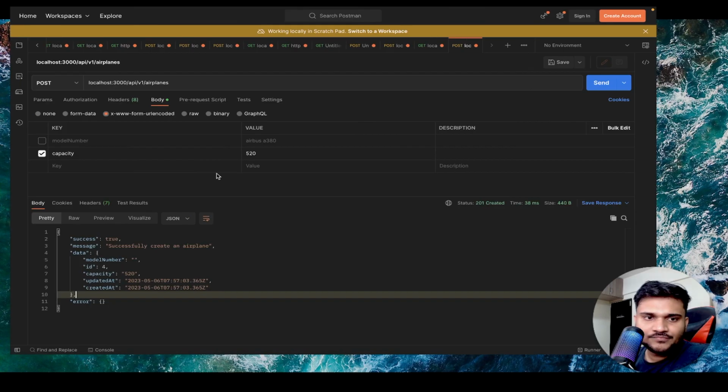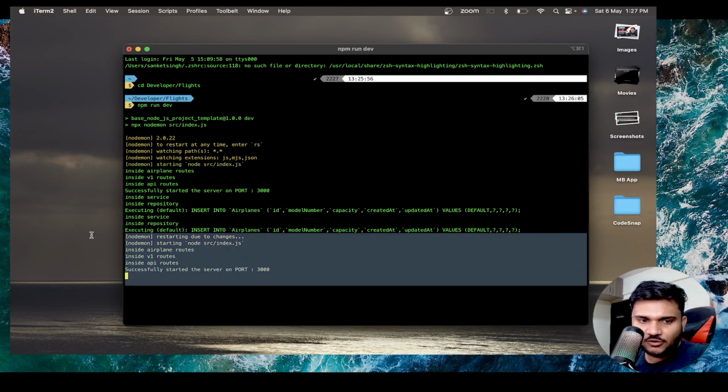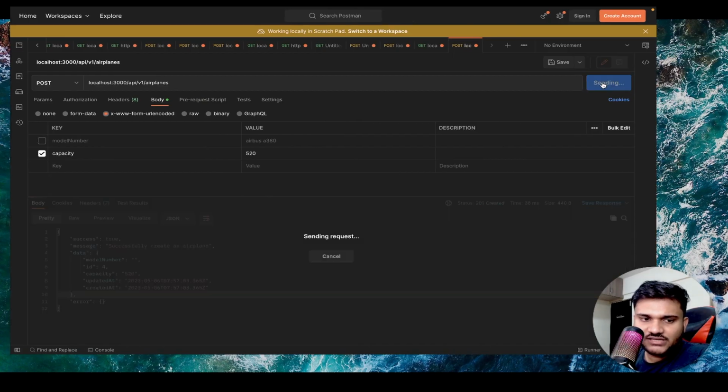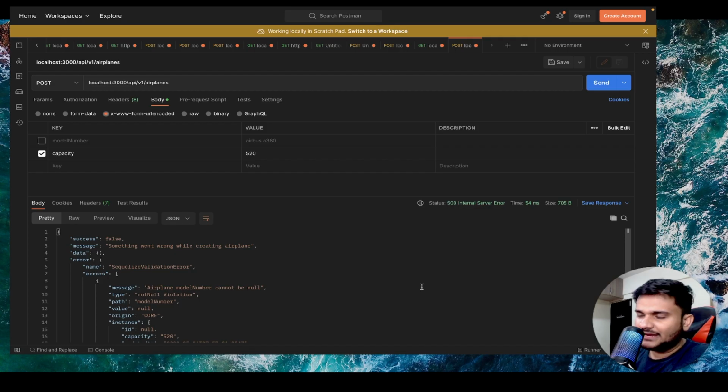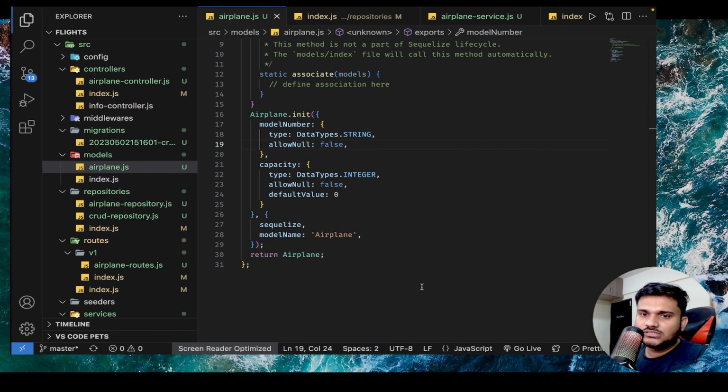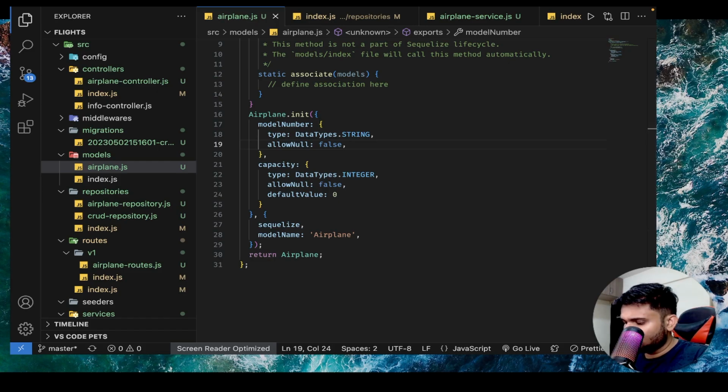Okay. So now let's try to create it again. The server must restart itself automatically. You can see this. And if we send it again, now you can see we are getting a 500 internal server error. Now that's very problematic. Why? Because I believe everyone knows about the status codes in HTTP requests. So let me bring in the MDN article on HTTP status codes. Okay.